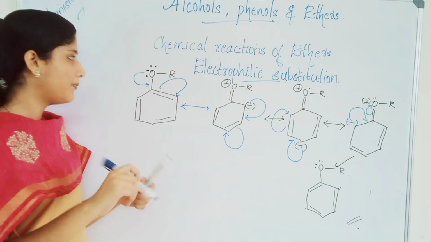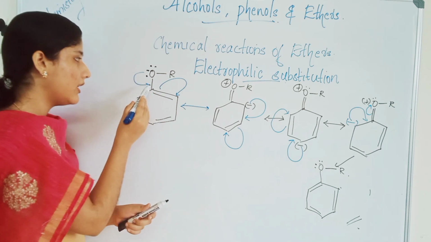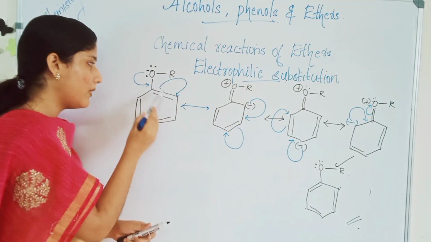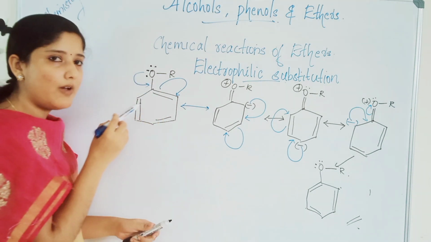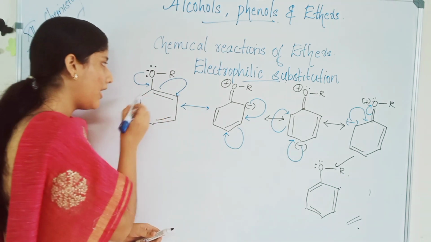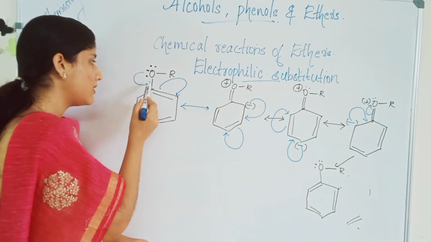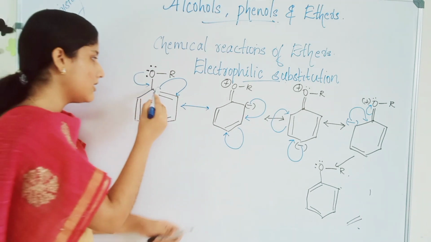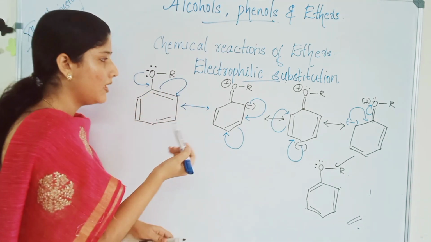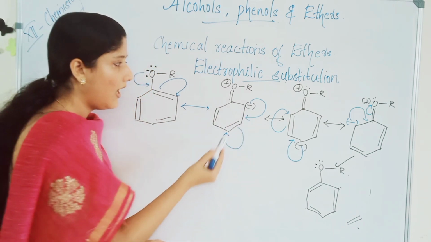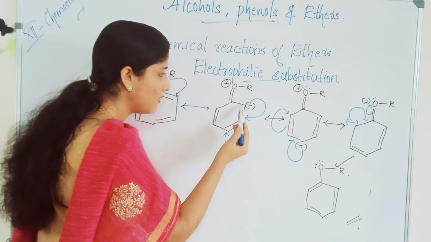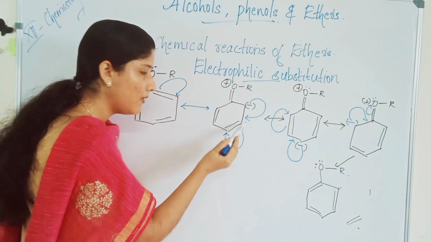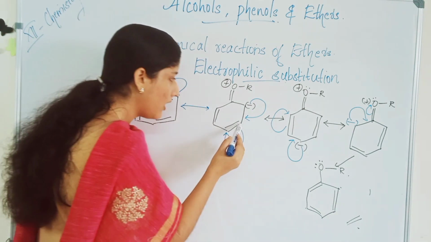Clear? First the lone pair goes to here, and this bond breaks, because the carbon valency is becoming 5. As the lone pair comes here, a double bond happens, so the valence of carbon becomes 5. So this double bond migrates to here, so there will be a negative charge. And this negative charge becomes a bond here and then the carbon valency is unsatisfied. So what happens?